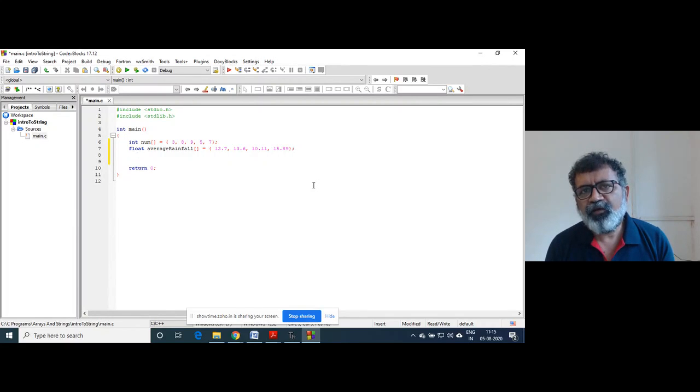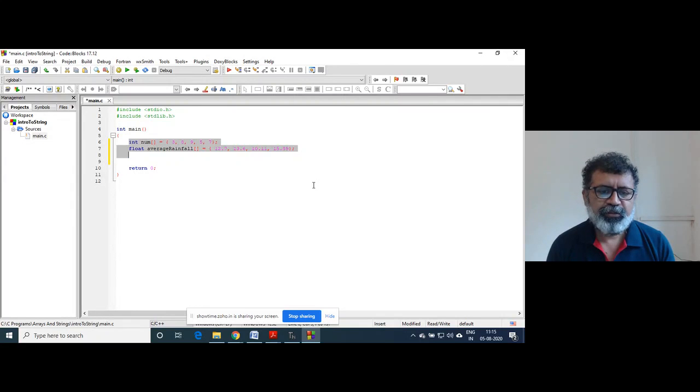So this will have an array of floating point constants. So similarly, there is an array of characters. So if you try to write an array of characters like this, right?